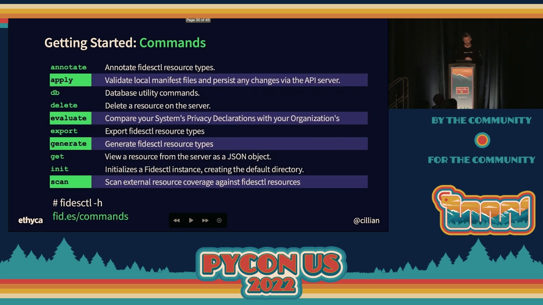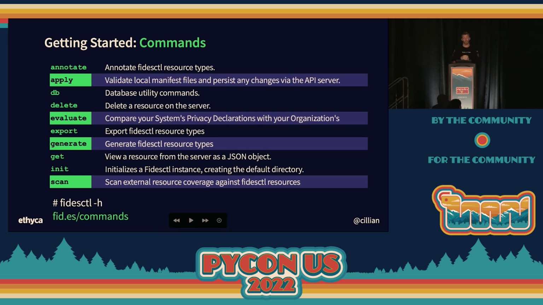Okay. So there's a bunch of commands, and we won't have time to get through them all here, but I just want to draw your attention to 4 that are particularly interesting. They're listed here alphabetically, but I'm going to reorganize them to explain them. The first thing that you can do is actually scan data infrastructure. You can point Fides Control at, for example, an AWS environment, and it will return a list of systems that may contain data and generate data set and system files for them. So you don't have to do that manually. You're not manually declaring everything. It will generate a scanned view of your systems.